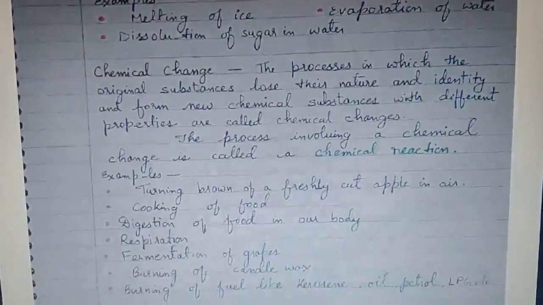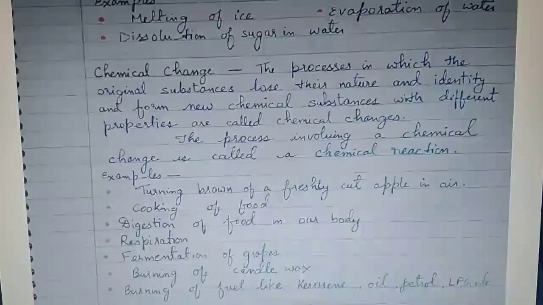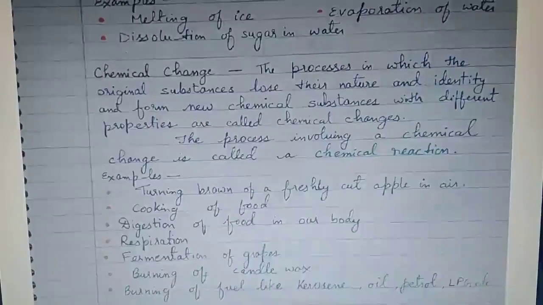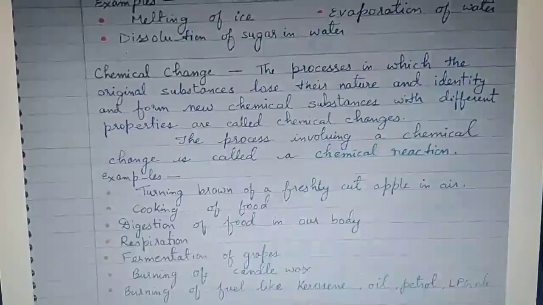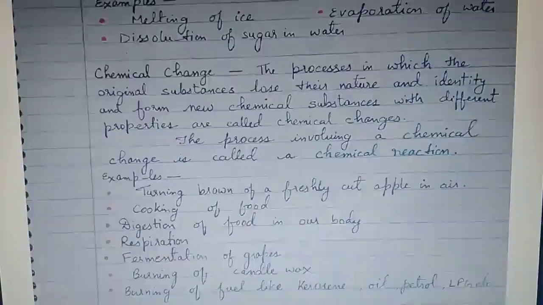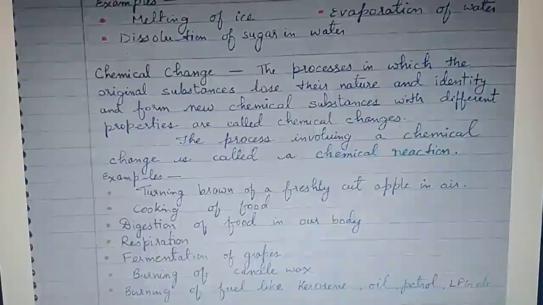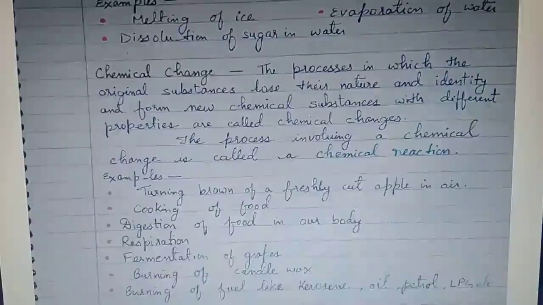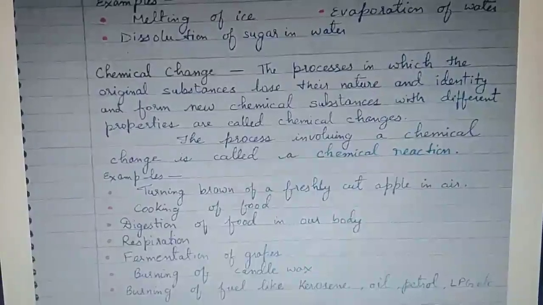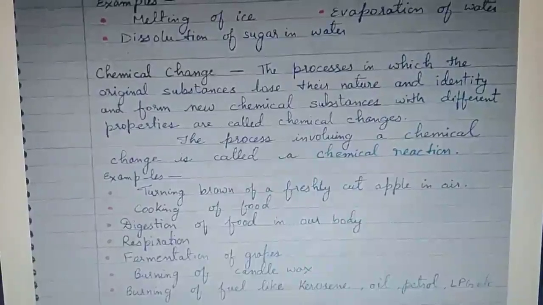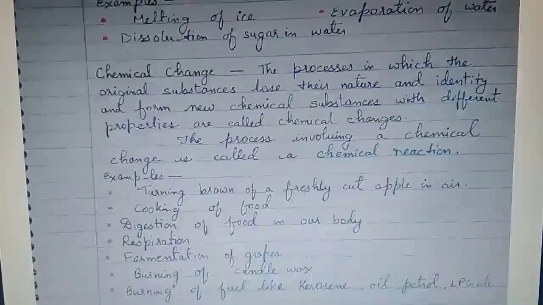Third, digestion of food in our body. Fourth, respiration. Fifth, fermentation of grapes. Sixth, burning of candle wax. Seventh, burning of a fuel like kerosene, oil, petrol, LPG, etc. Children, you will notice that in all these examples, a new product is formed. No product is the same as the reactant. Now I am going to explain each and every activity given in your NCERT.